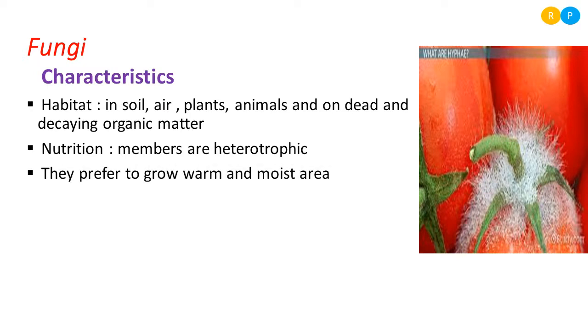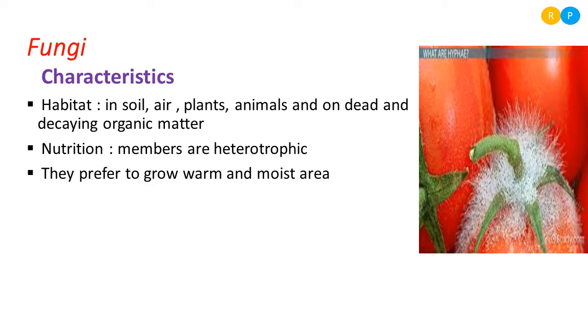Then they prefer to grow in warm and moist areas. Fungi usually grow in warm areas, that means normal room temperature is required for the growth of fungi. In an extreme cold environment they can't grow because they prefer warm areas, where the temperature is a little warm.